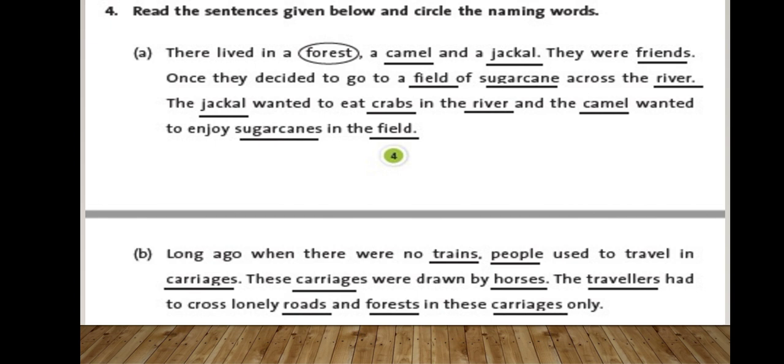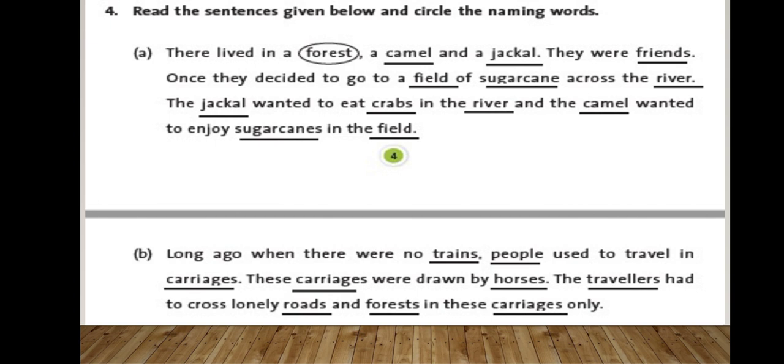There lived in a forest a camel and a jackal. Forest is a place, so you have to underline forest. Camel is the name of an animal, so you will underline camel. Jackal is also an animal, so you will underline jackal. They were friends.